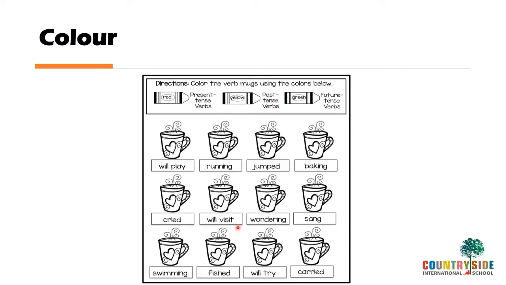Will visit, whenever there is will before the verb, it will be future tense. Wondering, present tense. Sang, it becomes a past tense, it's an irregular verb. Swimming, present tense. Fished, D is added, so past tense. Will try, will is added, so future tense. Carried will be past tense.